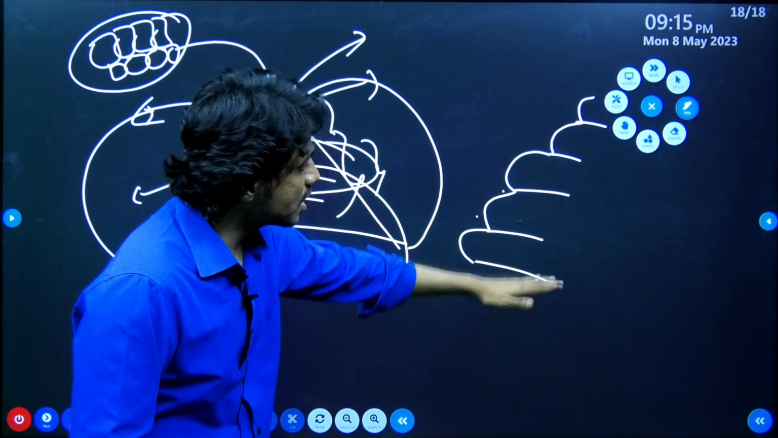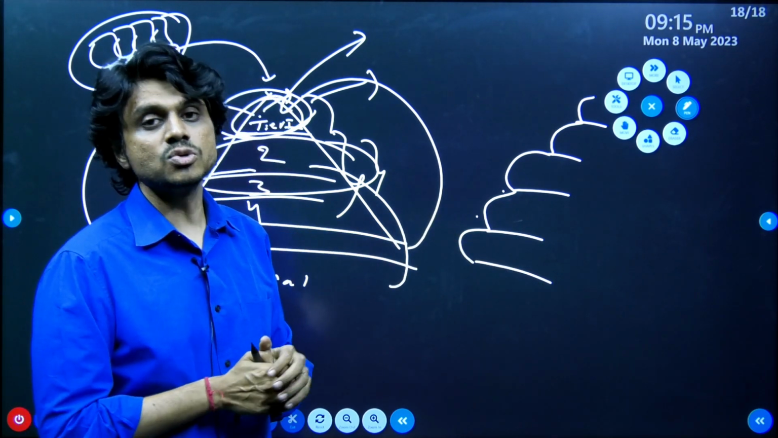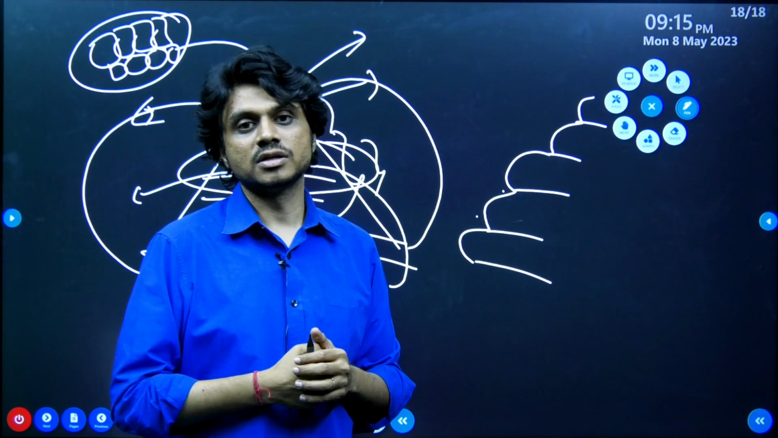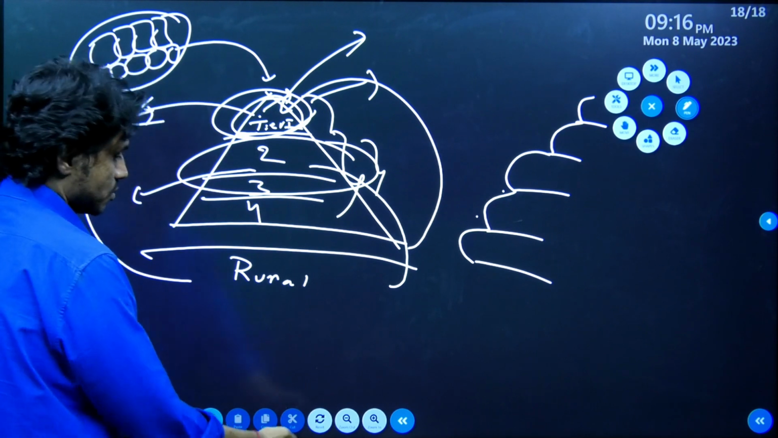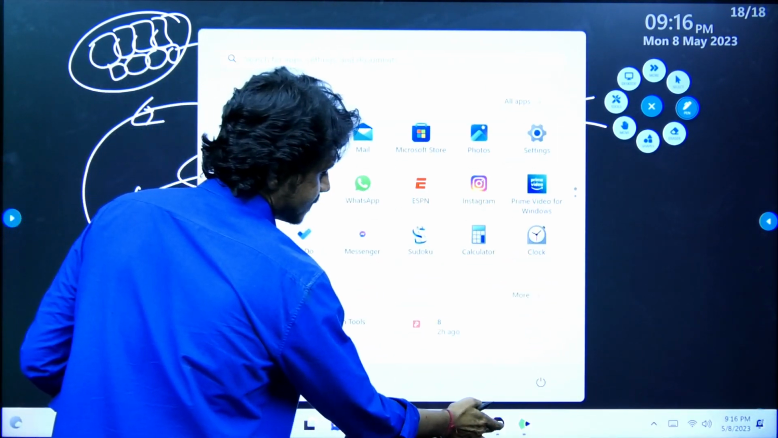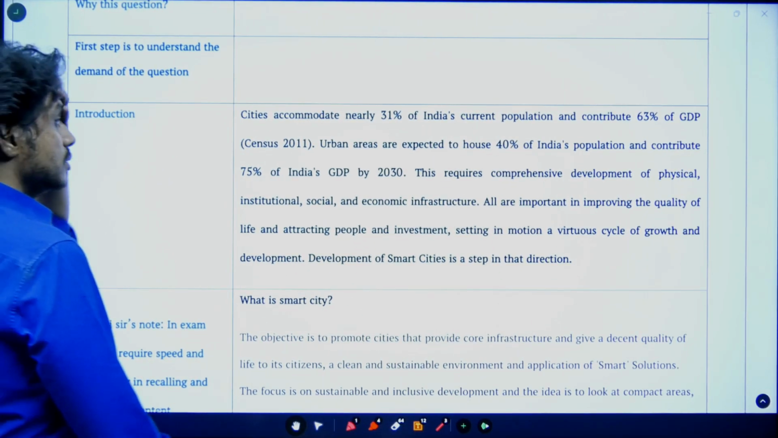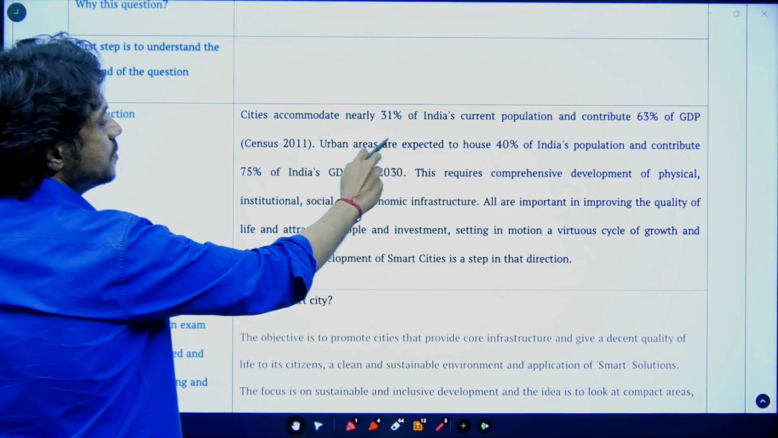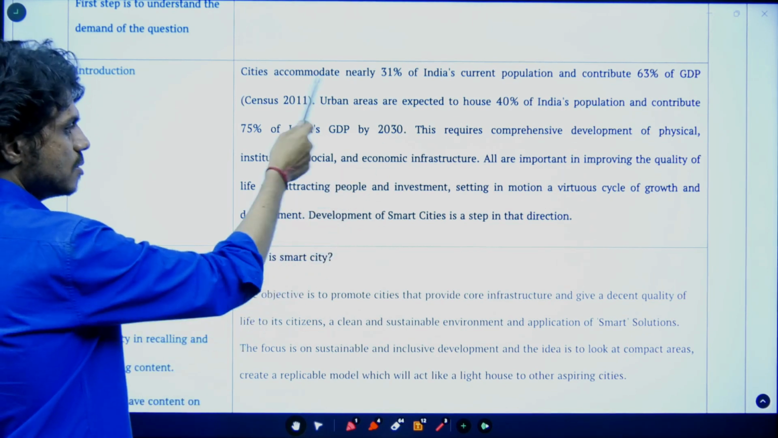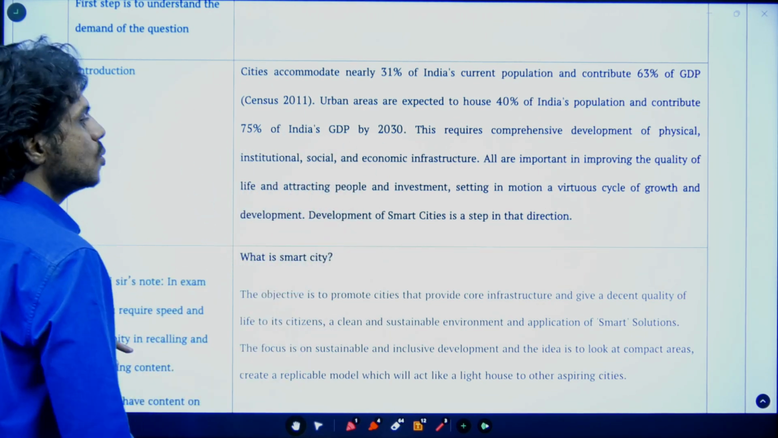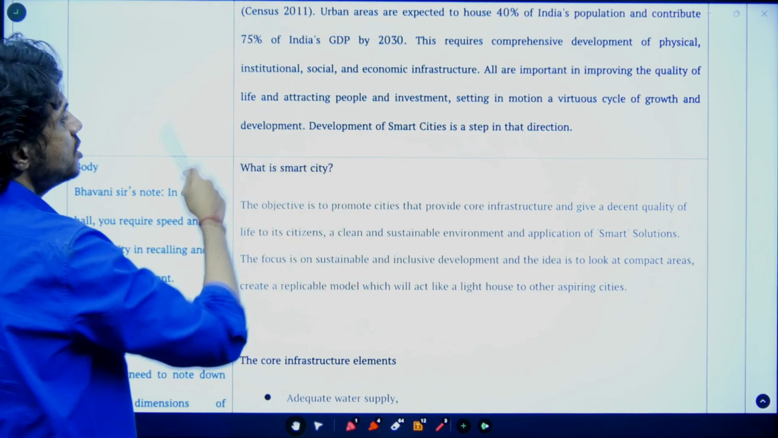so that there is a proper continuum of development in the rural and the urban areas. There are no islands of development. This is what is envisaged through the smart city program. Now let's go back to our question. See here, urban areas contribute 60% of the GDP with 30% of the population, and this urbanization is going to increase. So that's why the government has come up with the smart city program to improve the quality of life of the people living there.